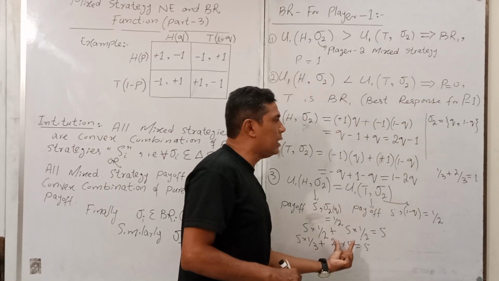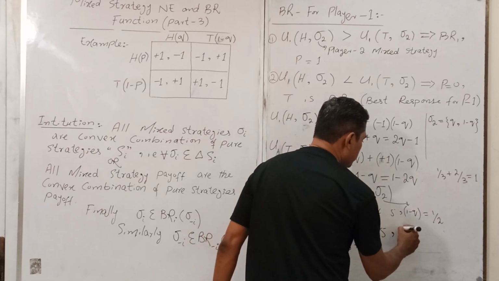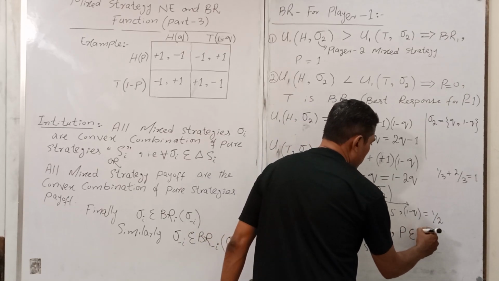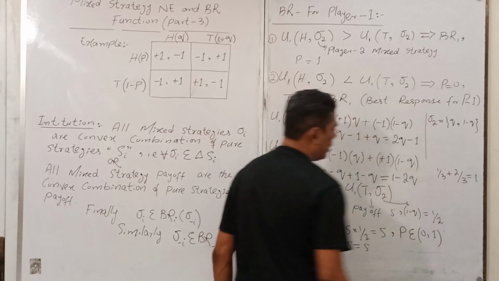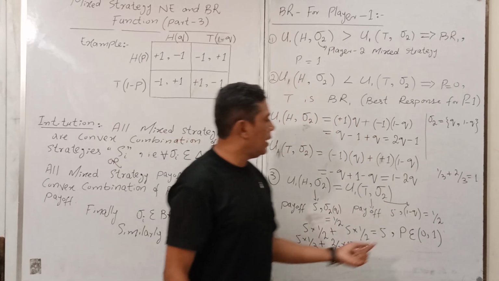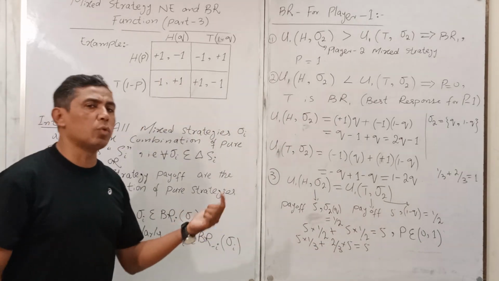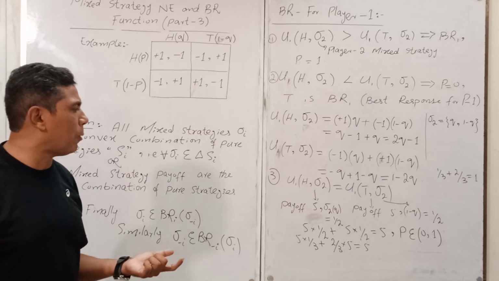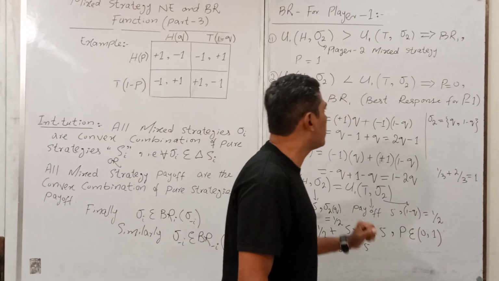So in this condition, the third condition, the probability P belongs to 0 and 1. Okay, it lies between 0 and 1, any value between 1 and 0. You got my point? So the P lies between 0 and 1.